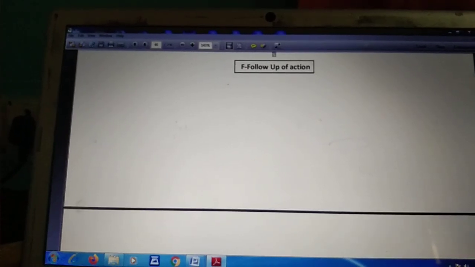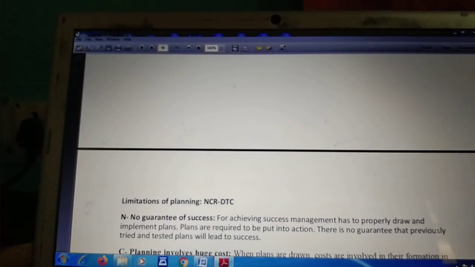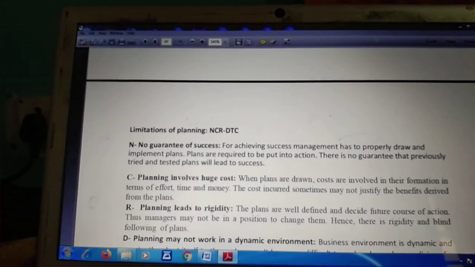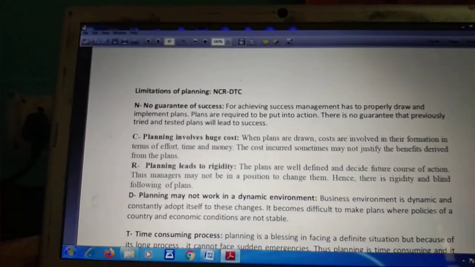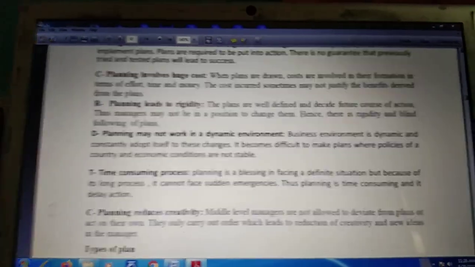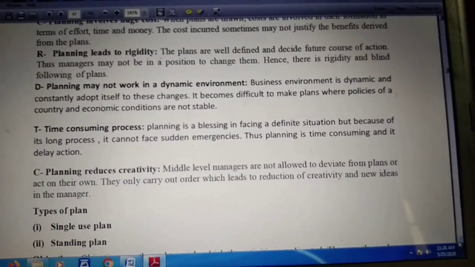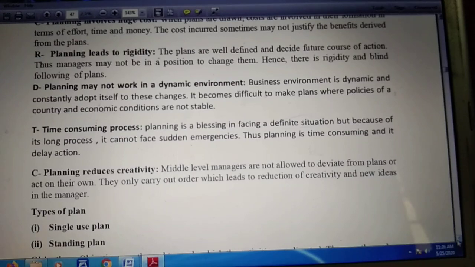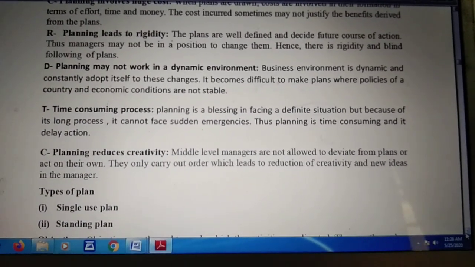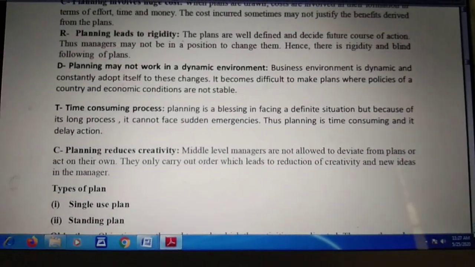Now the next limitation of the planning process is that planning is time consuming. Planning is useful in facing a definite situation, but because of its long process it cannot face a sudden emergency. Thus planning is time consuming and it delays the action.